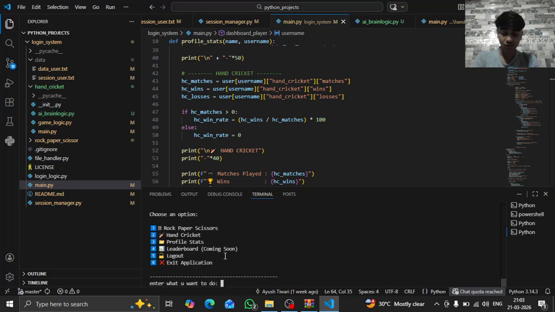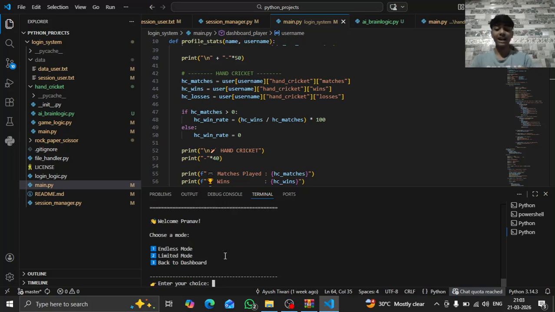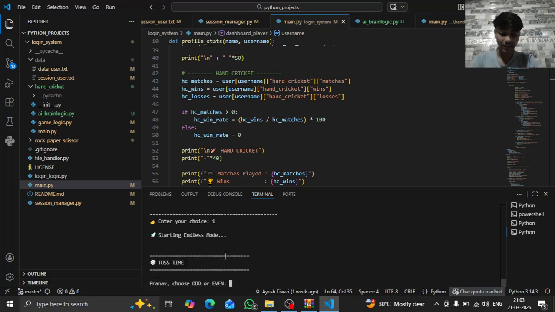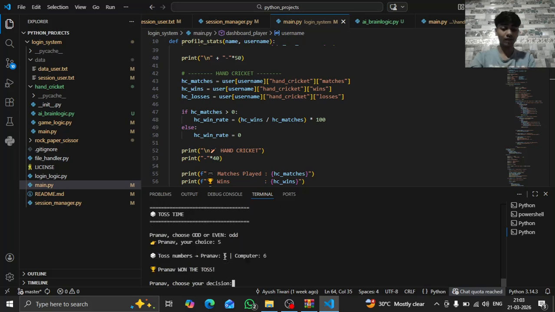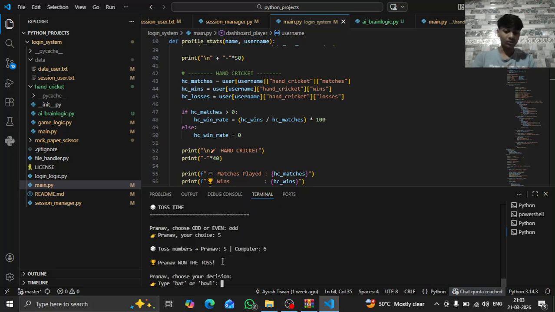Now we can do the same with hand cricket. Hand cricket is also like that. Endless mode, you can play if you know hand cricket. If you are a normal guy in India, you know odd or even, and then we choose a number. So we can choose odd or even. Odd. Now we choose a number, 5 or 4, any number. Okay, so we choose 5. Now I won the toss, so I can bat or bowl. I will choose to bat first.